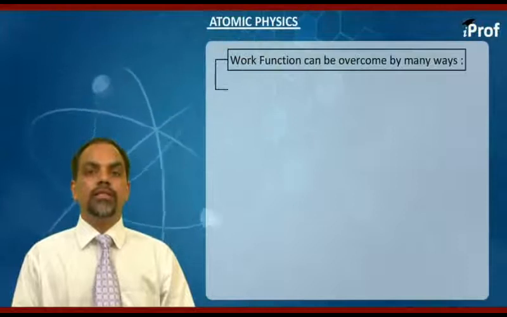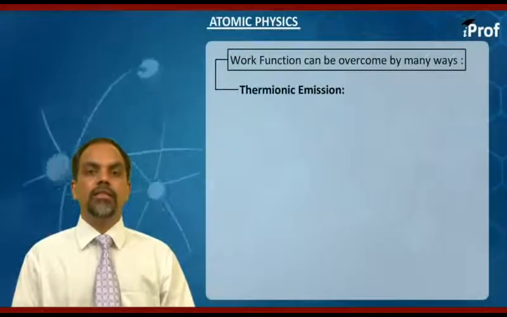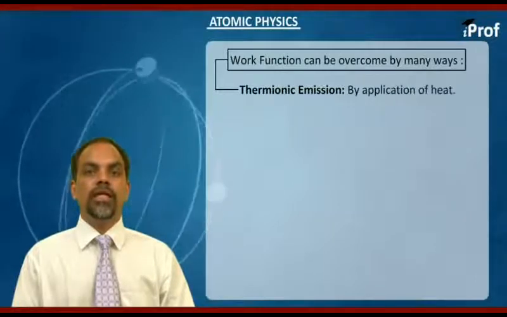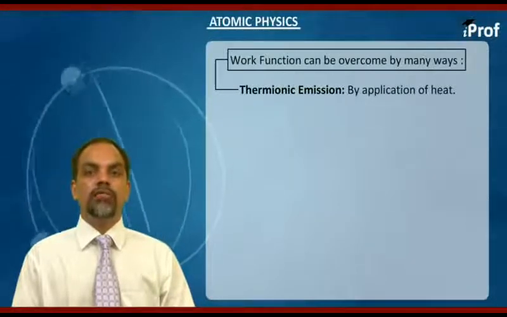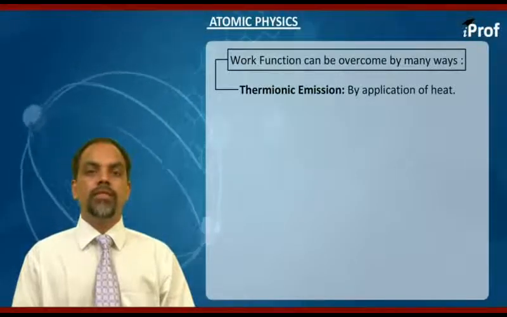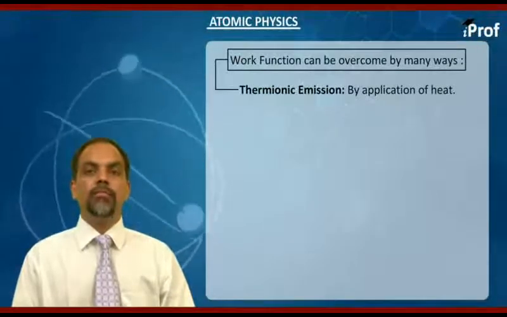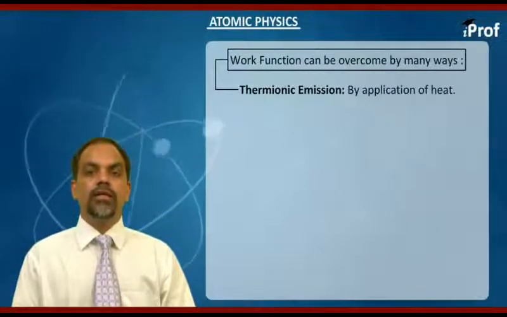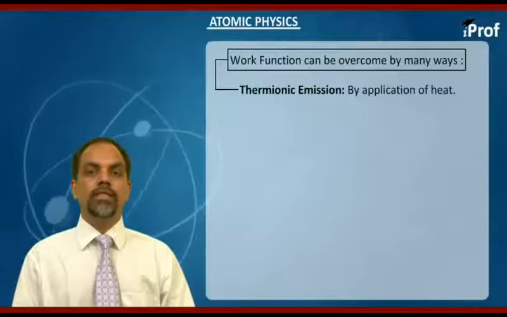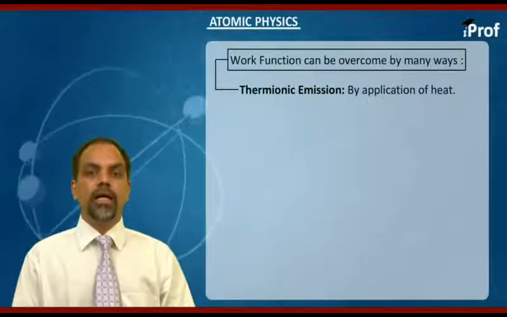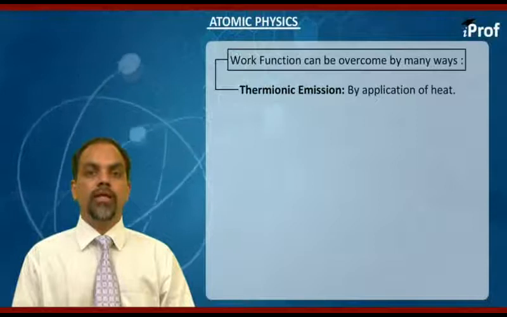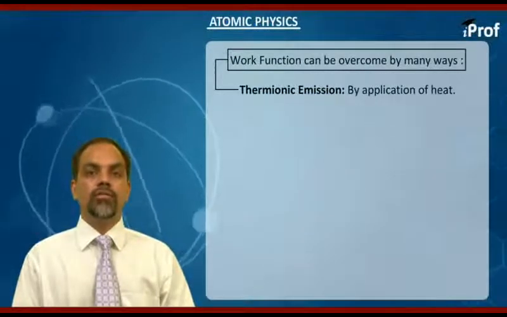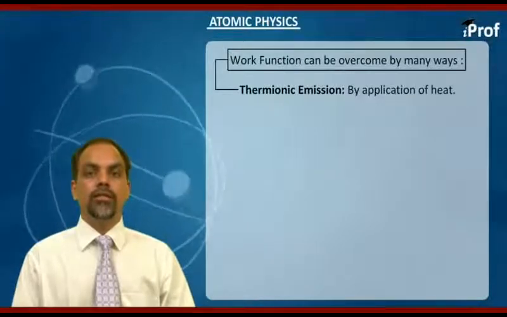One of the ways is thermionic emission, that is, electrons are ejected from the metallic surface by application of heat. And when electrons are ejected from the metallic surface by application of heat, the phenomenon is simply referred to as thermionic emission. Now here, the heating of metal is done in such a way that electrons acquire energy by application of heat, which overcomes work function, and as a result these electrons are ejected out.